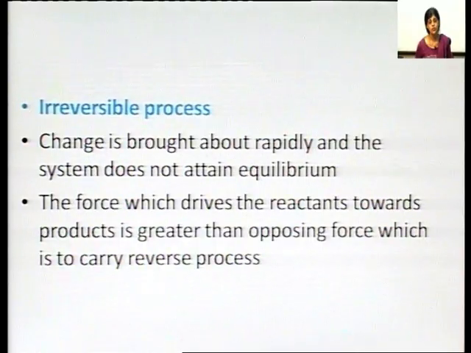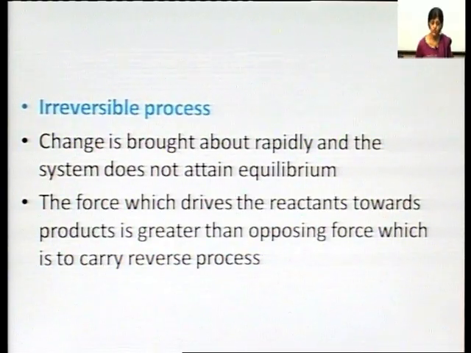In an irreversible process, the change is brought about rapidly and the system does not attain equilibrium. And the force which drives the reactants towards the product is greater than the opposing force, which would carry out the reverse process. Such a type of process is known as an irreversible process.